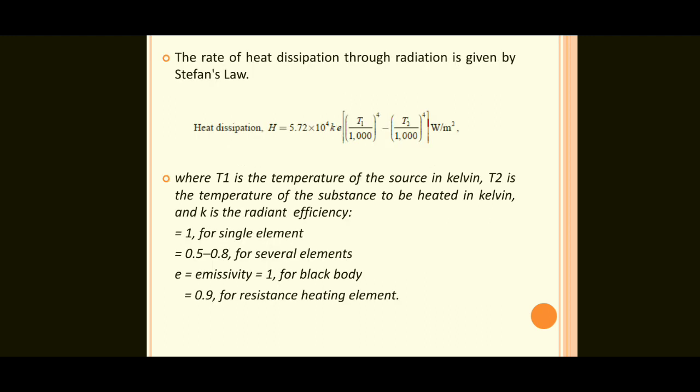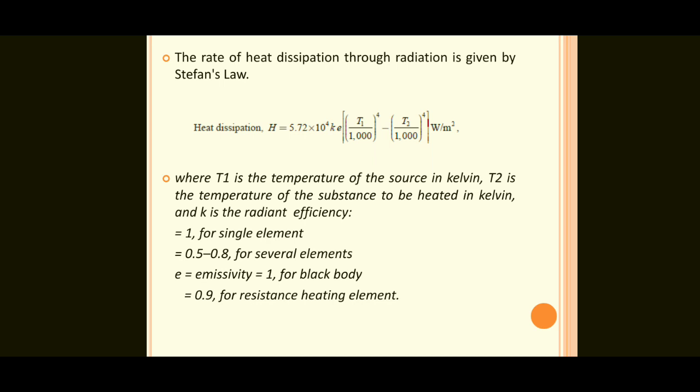So next one, the rate of heat dissipation through radiation is given by Stefan's law. It is a very important equation. Stefan's law equation, we may expect one question for the exams.